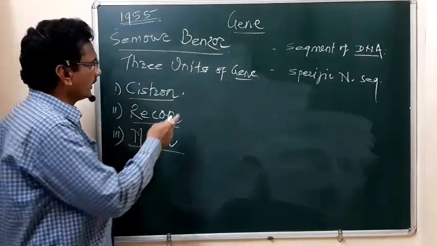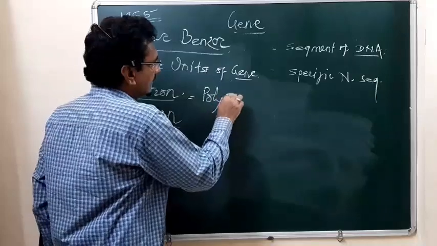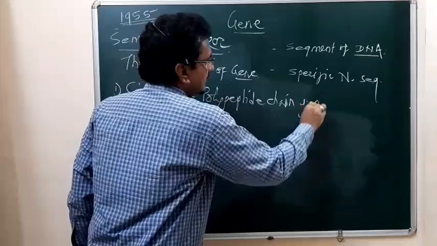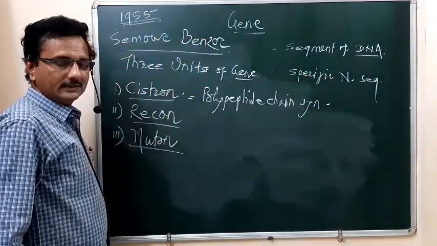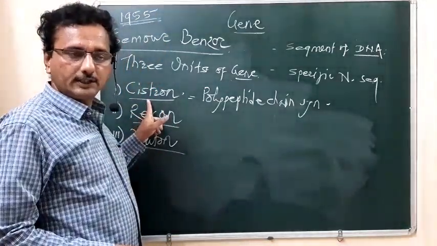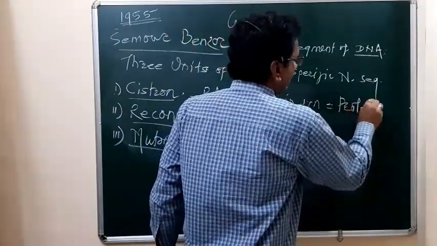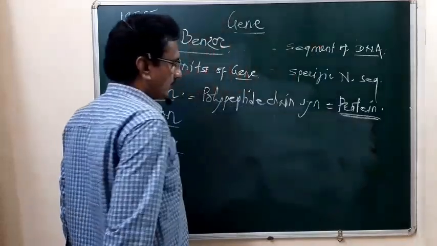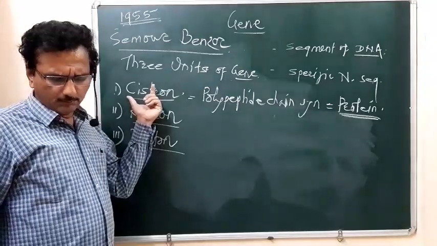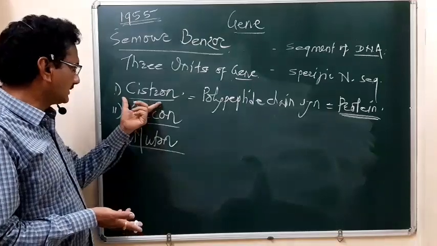The cistron unit takes part in polypeptide chain synthesis. In the sense, this cistron part of the gene takes part in the synthesis of protein. This cistron part is several base pairs long, and that part of the gene takes part in protein synthesis. So, this is the cistron.